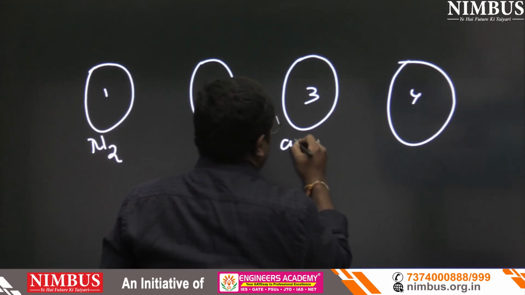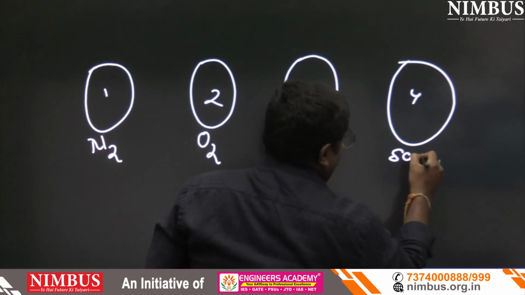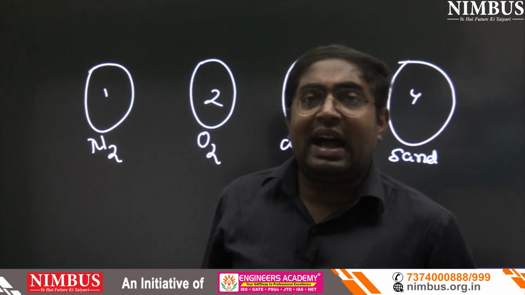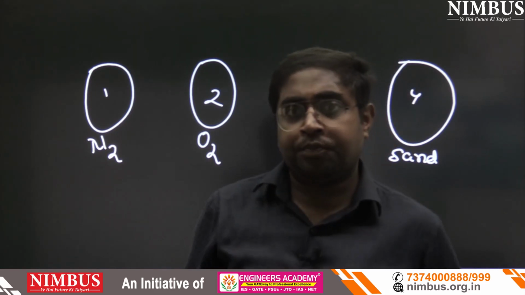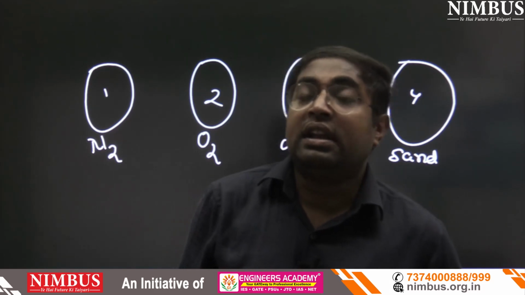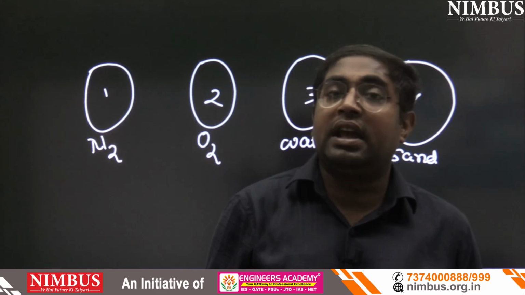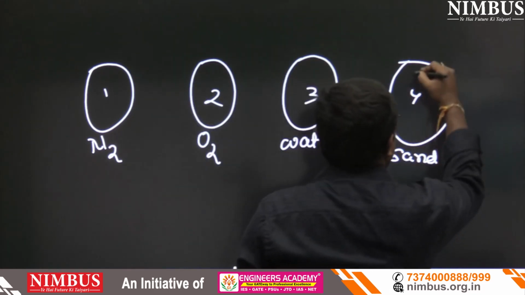In this balloon, water, and in this balloon, sand. All four balloons are filled with different materials. If someone asks which balloon is least compressible, we can easily say the balloon in which sand is filled.